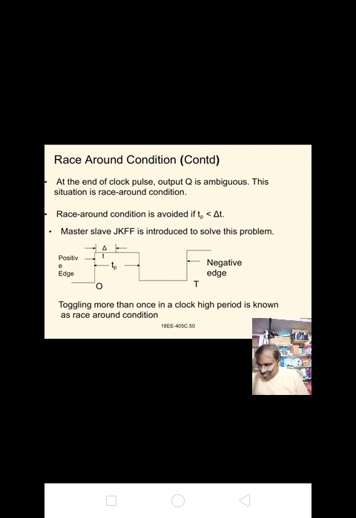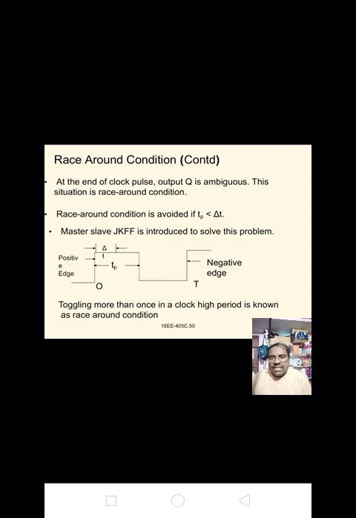If flip-flops transfer data from input to output on the negative edge of the clock pulse, then these flip-flops are referred to as negative edge-triggered flip-flops.